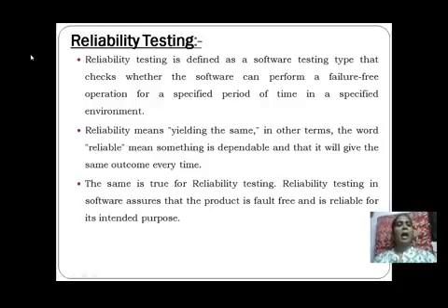the non-functional. As we know, functional system testing checks the software application for the features and functionalities implemented with respect to the requirements collected from the customer.